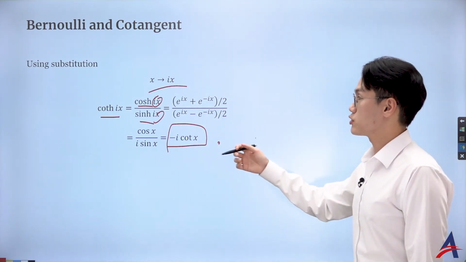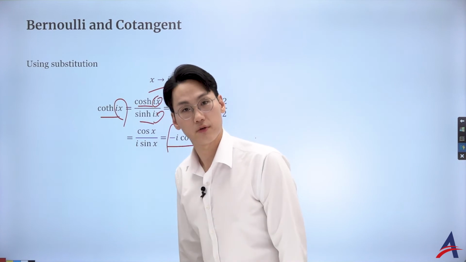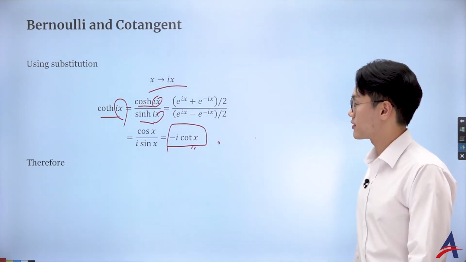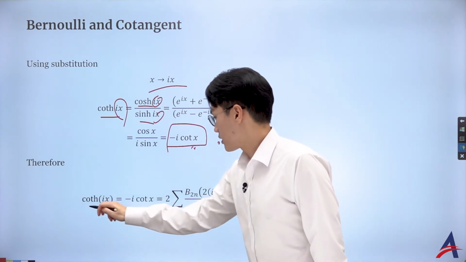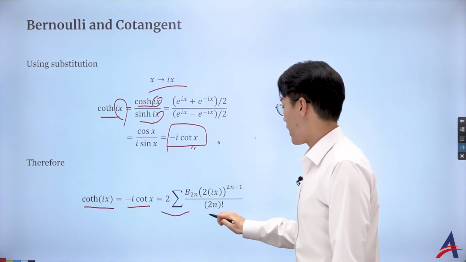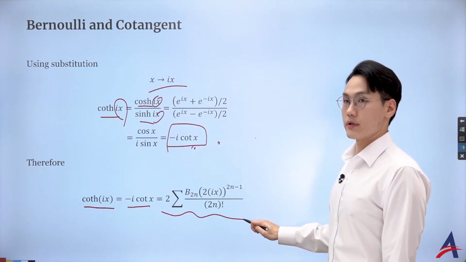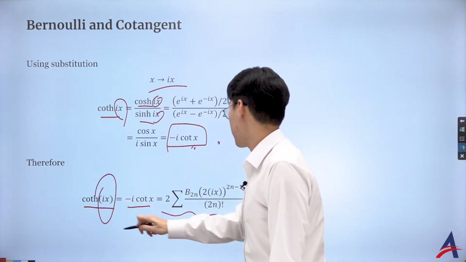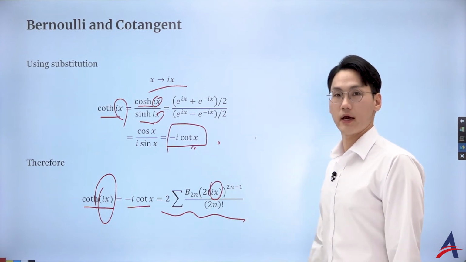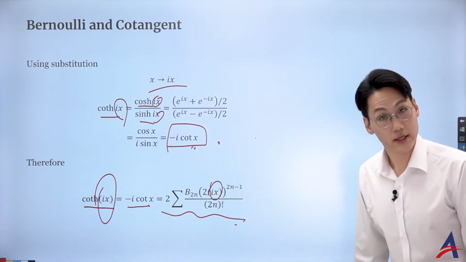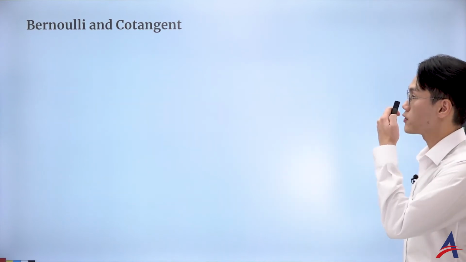That means I can do the substitution for my power series to get the power series of cotangent x. Let's have a look. So from my power series of the hyperbolic cotangent, I'm going to substitute with the ix here right now. Then I know it's going to become negative i times the cotangent function. Okay, so far so good.